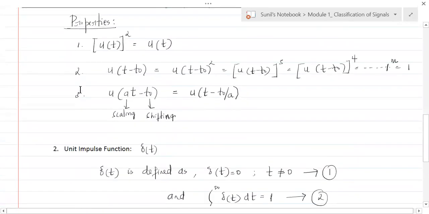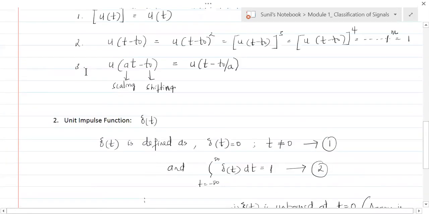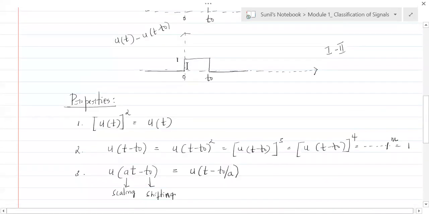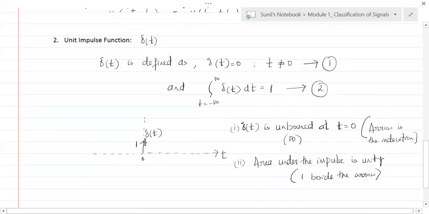Similarly here, why is it called the unit impulse function? Because the area under the impulse is 1. Why is it not called a unit pulse function? See, a pulse means this. This is a pulse. And this is an impulse, impulsive, instantaneous. It comes and it goes, impulsive.